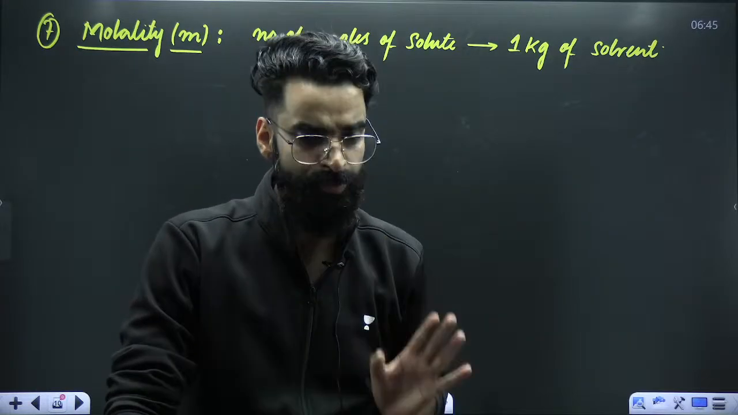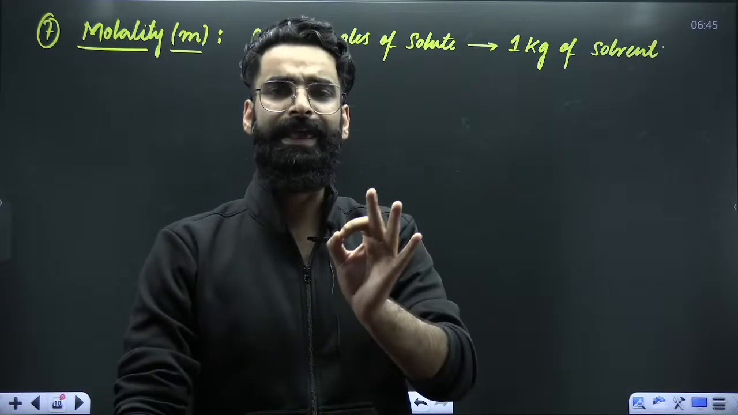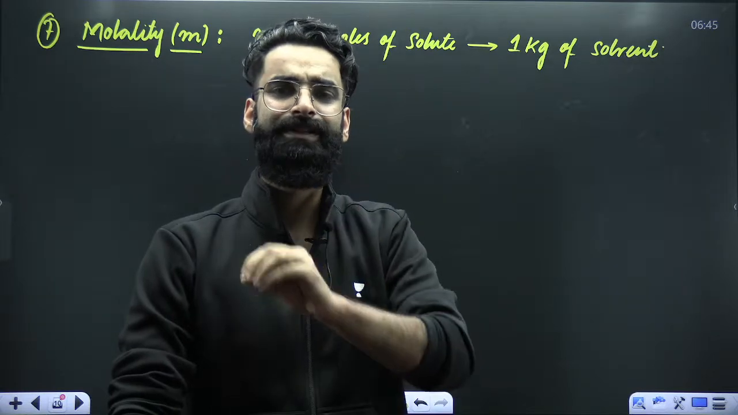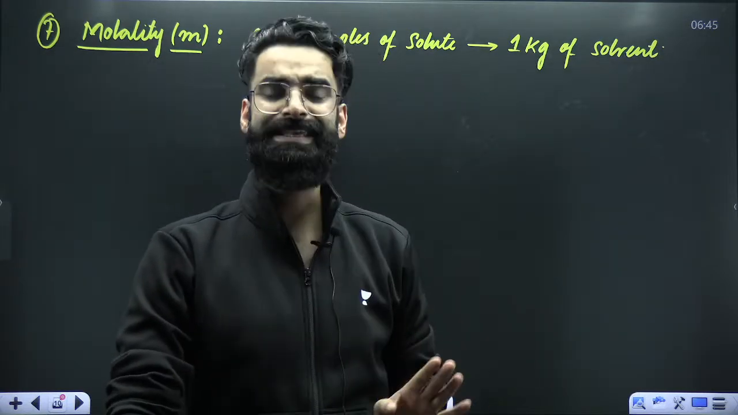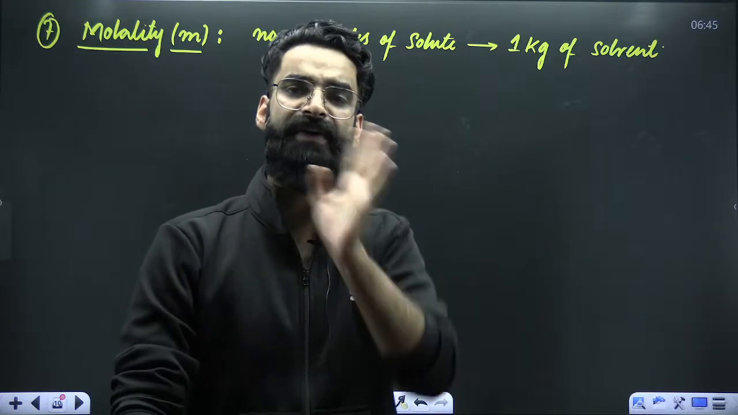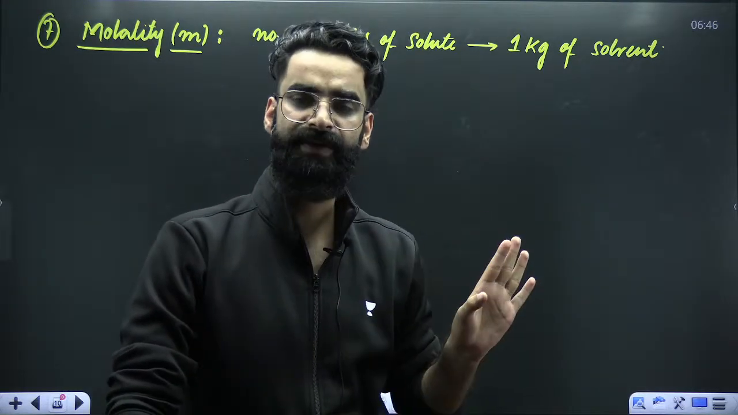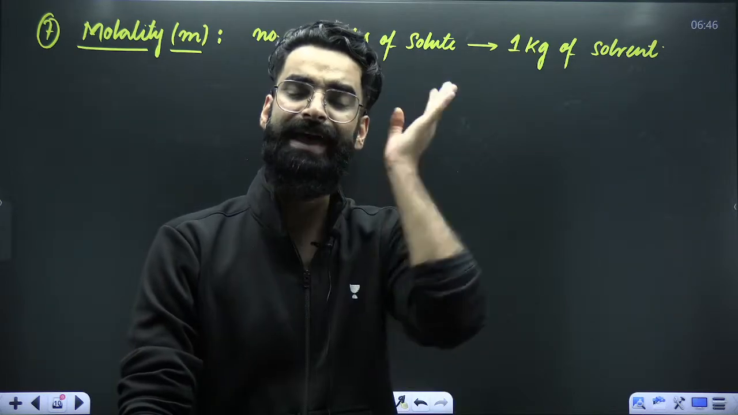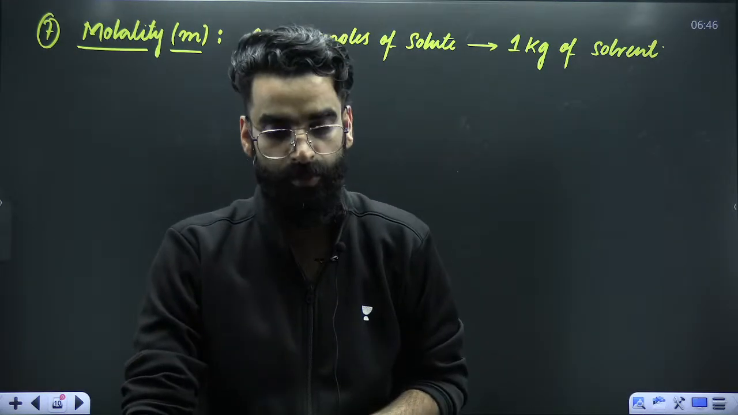molality. Let's assume in 1 kg of solvent, there are 3 moles of solute. You'll say molality is 3. In 1 kg of solvent, there are 5 moles of solute. Molality is 5. In 1 kg of solvent, there are X moles of solute. Molality is equal to X.